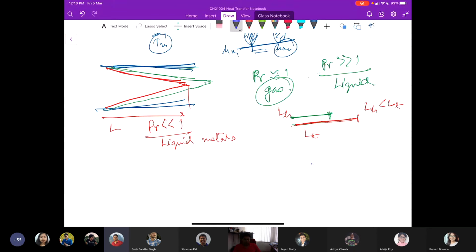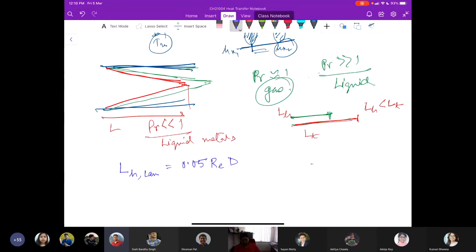So in laminar flow, the hydrodynamic and thermal boundary layer relation that has been proposed by scientists and works pretty well is, where H stands for the hydrodynamic case, for laminar flow, it is nearly 0.05 Re times D. The reason for writing this is quite interesting.